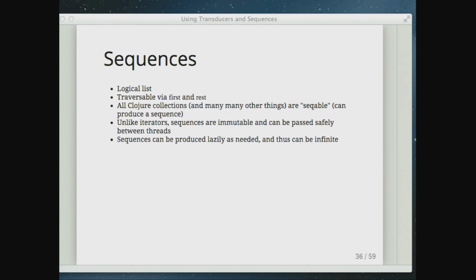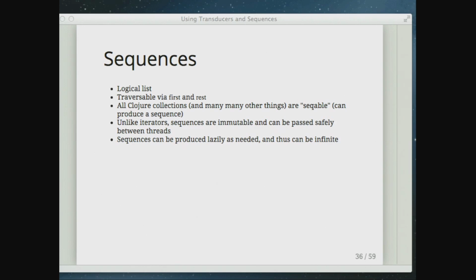Because we just have this API where we only need to be able to access the first element at a time, that means we don't actually need to have the data. If you get a sequence off of a collection, you basically have a view down to the underlying collection, and you're eventually going to traverse the whole collection. But you can also create a lazy sequence from a function. You can have a function that produces a new value as needed, on demand. There are lots of functions that do this kind of thing, like give me a range of numbers starting at 1 and going to whatever.